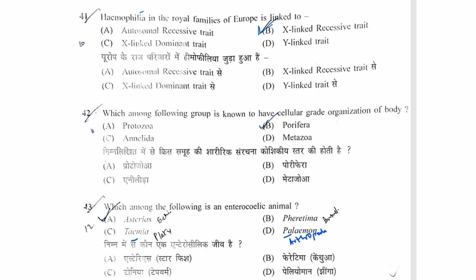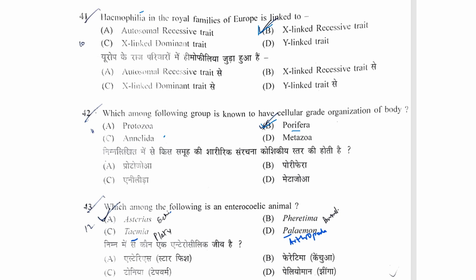Which among the following groups is known to have cellular grade organization of the body? So protozoa, they are single-cell eukaryotic organisms. Annelida, they have tissue grade of organization, and metazoa belongs to all animals. So porifera, they have cellular grade of organization. In porifera, there are no tissues, only cells arranged to perform functions. There is a certain sort of division of labor in porifera.